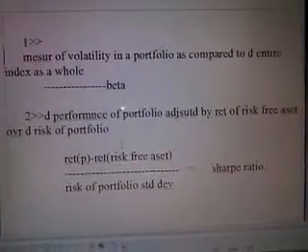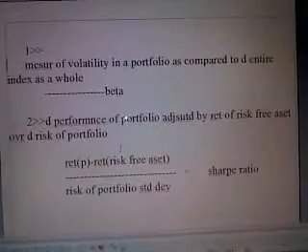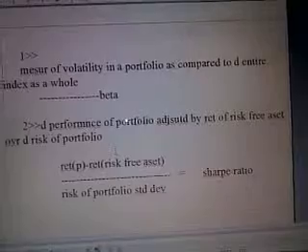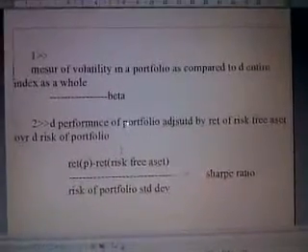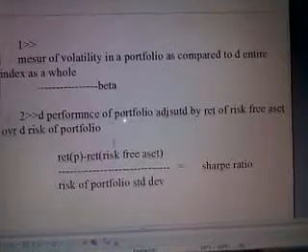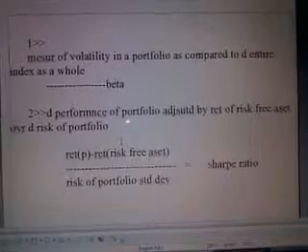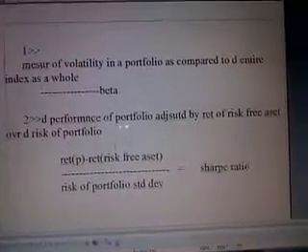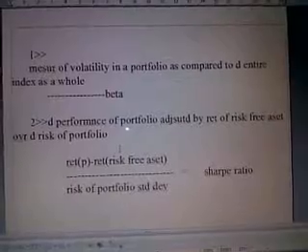Now quickly we will see a few theory questions. First, the measure of volatility in a portfolio as compared to the entire index as a whole is beta. Second, the performance of a portfolio adjusted by the return of the risk-free asset over the risk of the portfolio, that is, return of portfolio minus return of risk-free rate upon risk of portfolio or standard deviation, is equal to the Sharpe ratio.